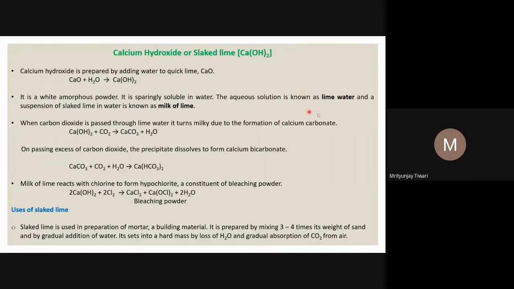That aqueous solution of calcium hydroxide, Ca(OH)2, present as Ca2+ ions and OH- ions, is called lime water.